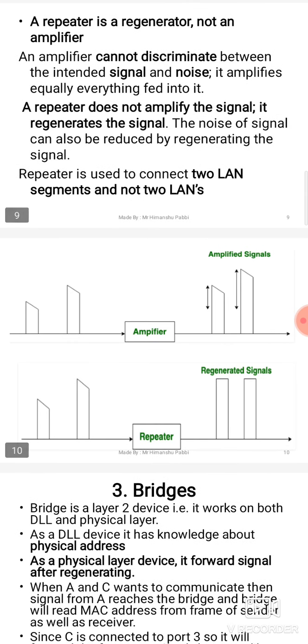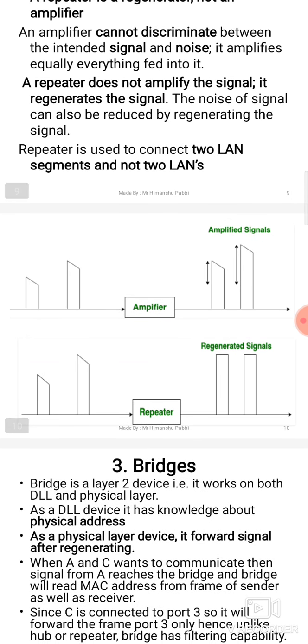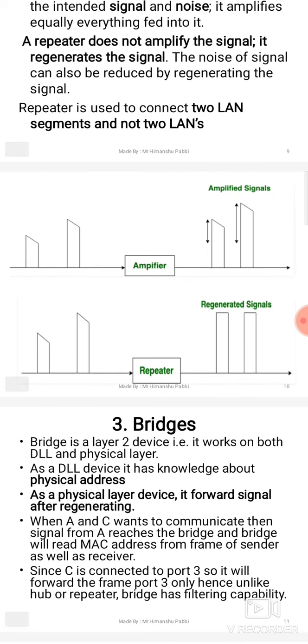But amplifier cannot regenerate the signal, it amplifies the signal. Which means if in a signal there is data and there is noise, then amplifier will amplify both in equal proportion. It will increase the noise and also the data, because amplifier cannot distinguish between both. Remember this point, it is very important.